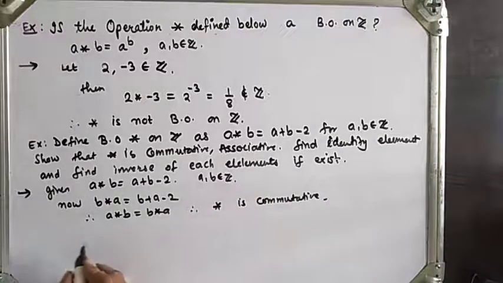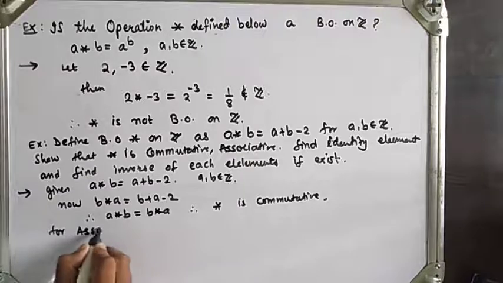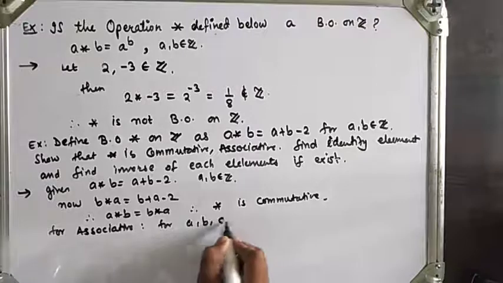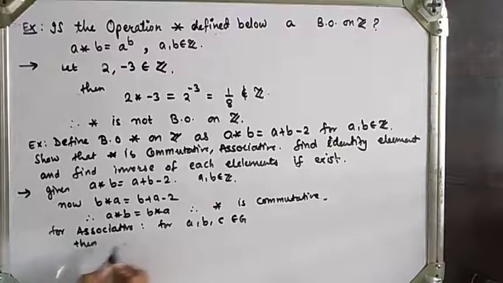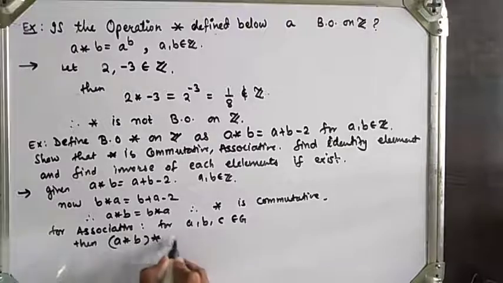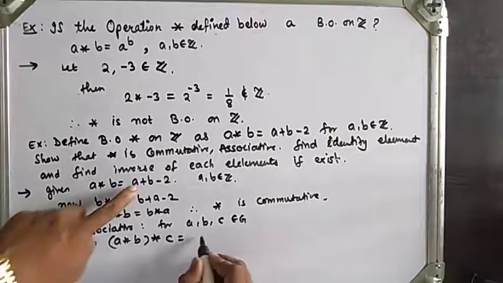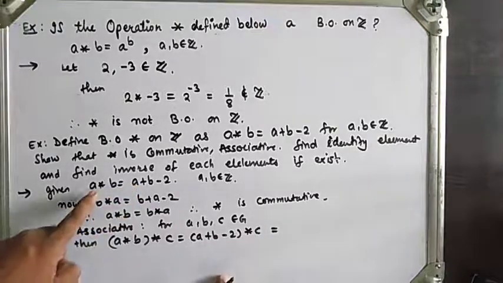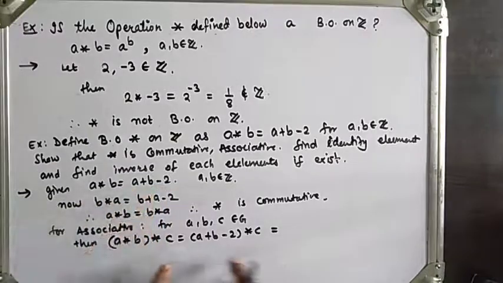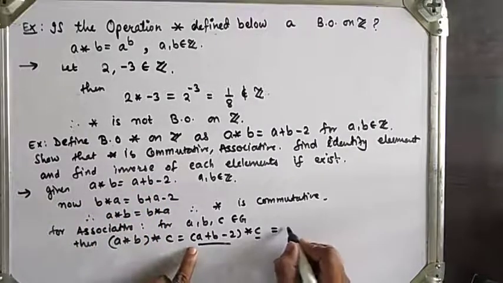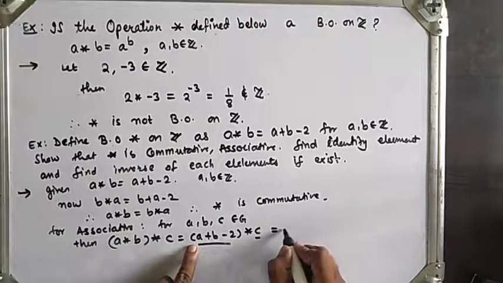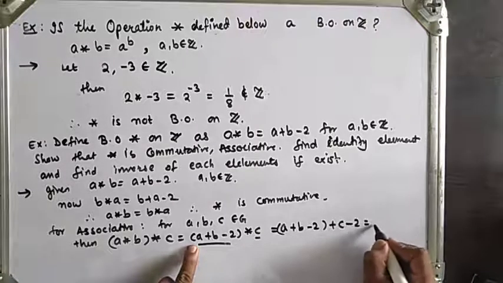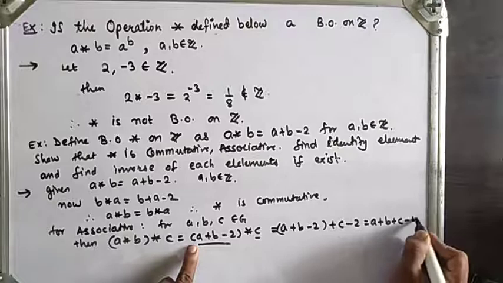Next, associative. For a, b, c belonging to G, a star b star c is equal to (a star b) star c. a star b has the value a plus b minus 2, so it is the addition of these two numbers minus 2. So (a plus b minus 2) star c, where this is the first element and this is the second element, will be a plus b minus 2 plus c minus 2, which is equal to a plus b plus c minus 4.